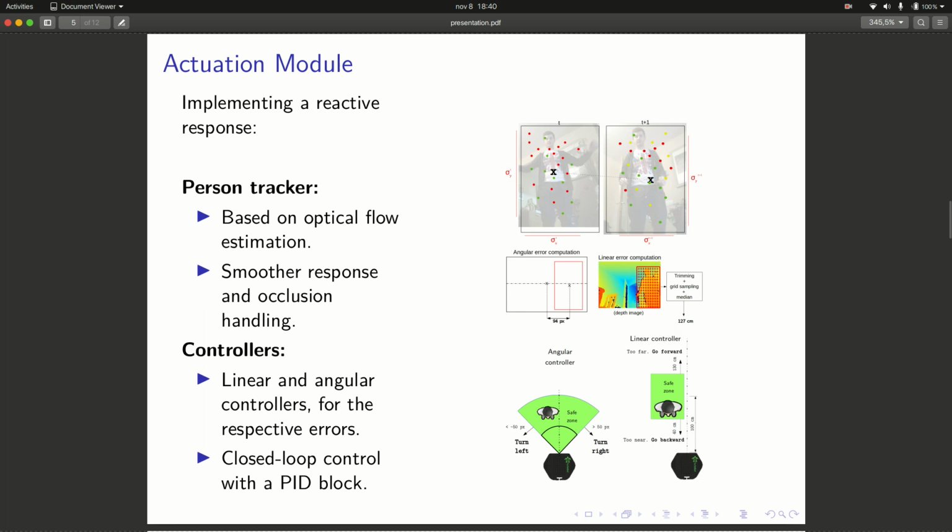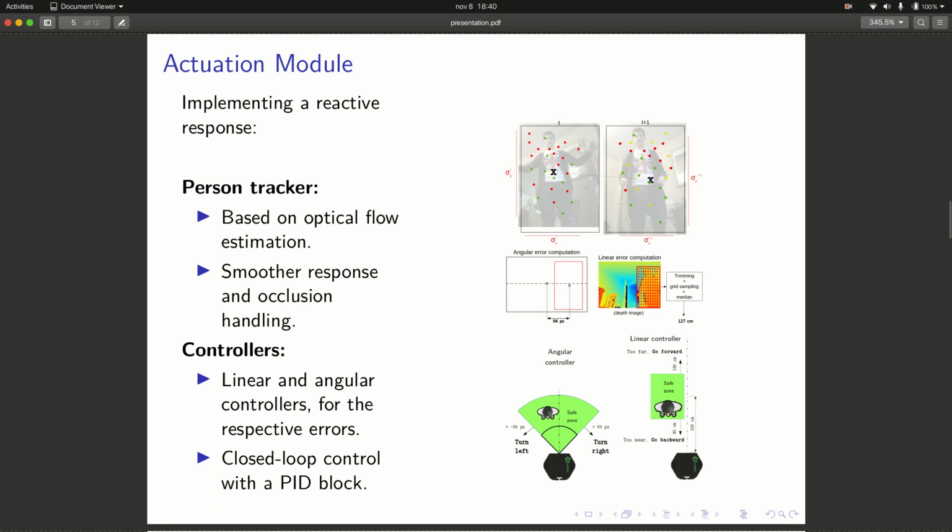Later, the actuation module is responsible for implementing a reactive response on the robot. It makes use of a person tracker. This is based on an optical flow estimation method called the Lucas-Kanade algorithm, and is used to estimate the movement of a person between detections of the previously explained neural pipeline.